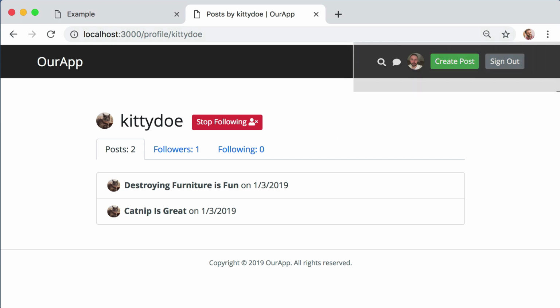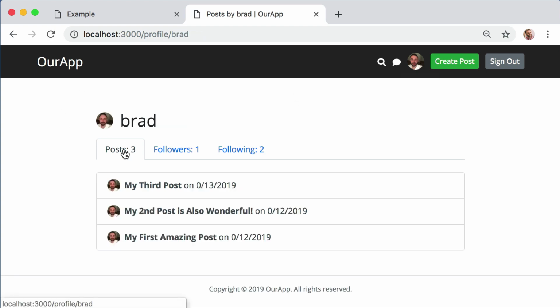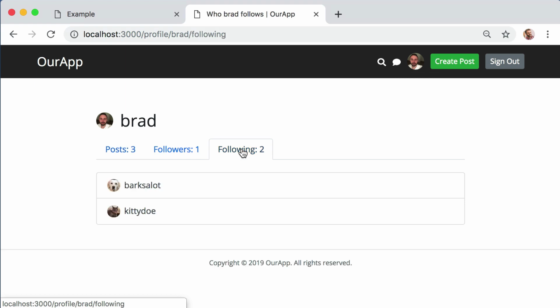Up in the top right menu bar, I can click on my own circle to go to my own profile. So I have 3 posts, I have 1 follower, I'm following 2 accounts. We can click on that. You can see I'm following Barks a Lot and Kitty Doe.